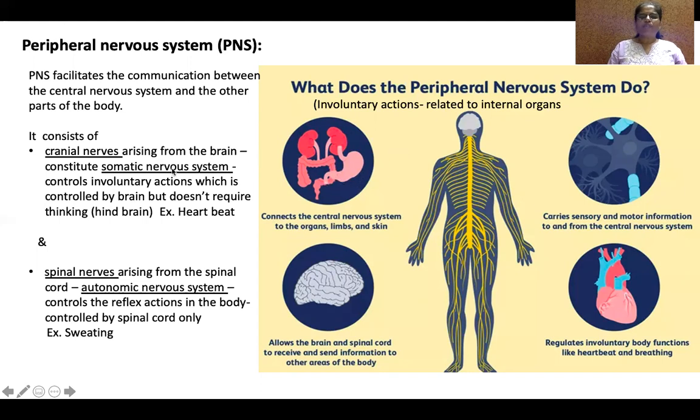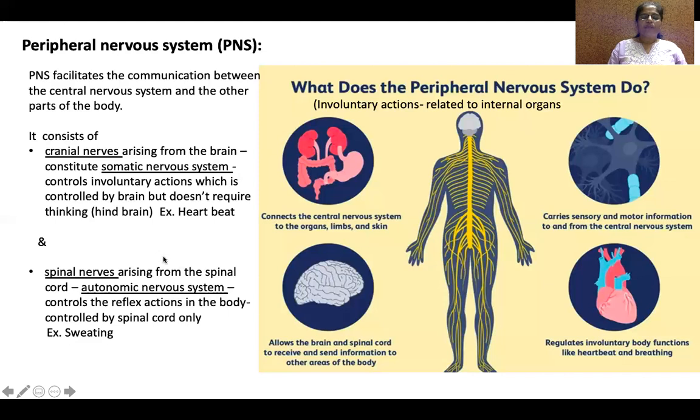That is performed by the somatic nervous system, but here the nerves arise from the brain. Okay, don't think that since the nerve arises from the brain, it involves thinking. No, not all functions. The functions of the internal organs do not require thinking, but the cranial nerves arise from the brain.